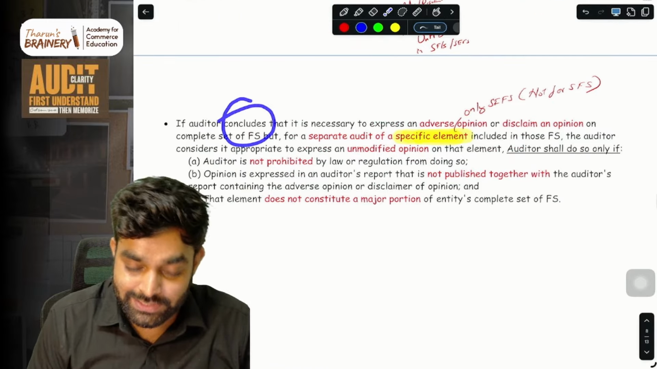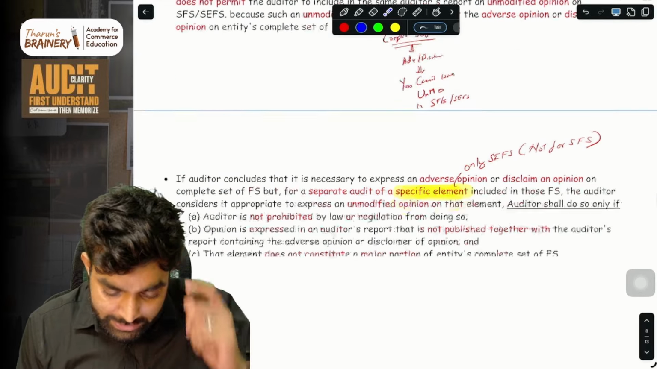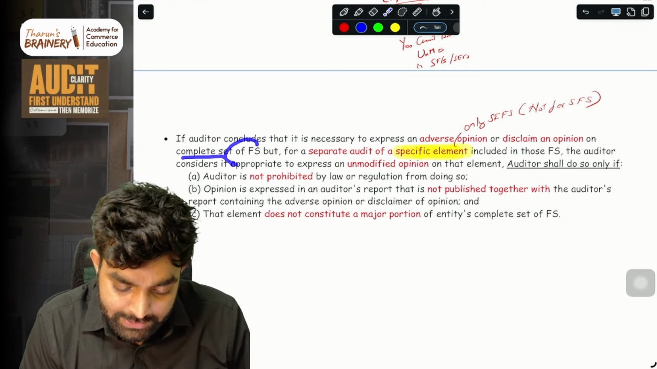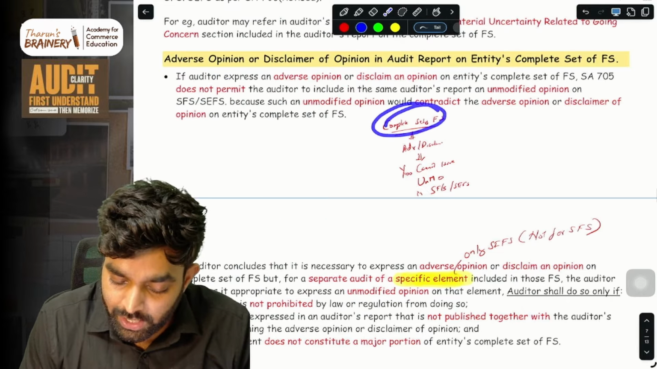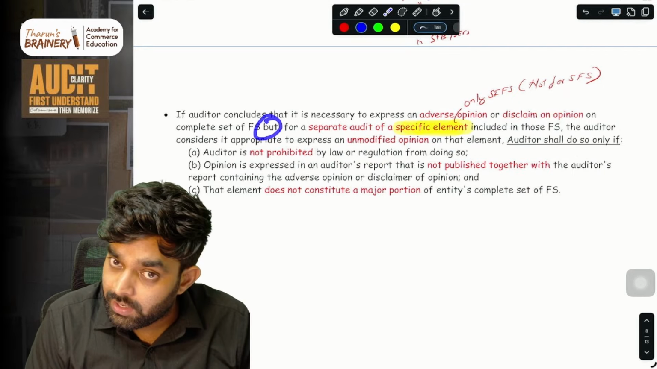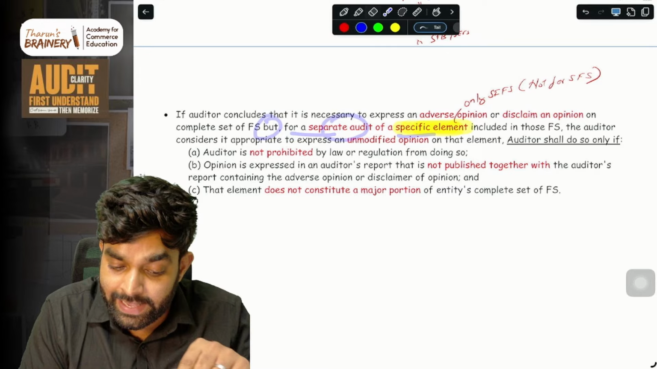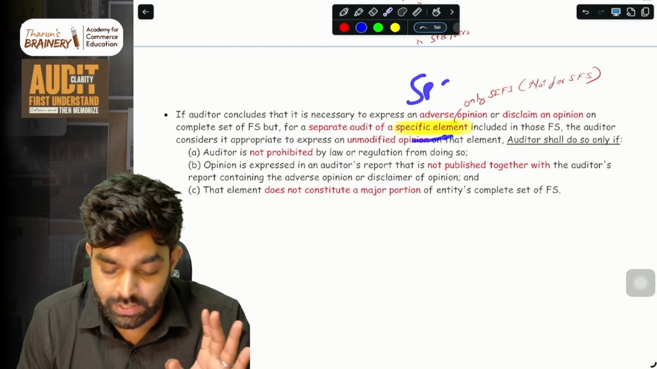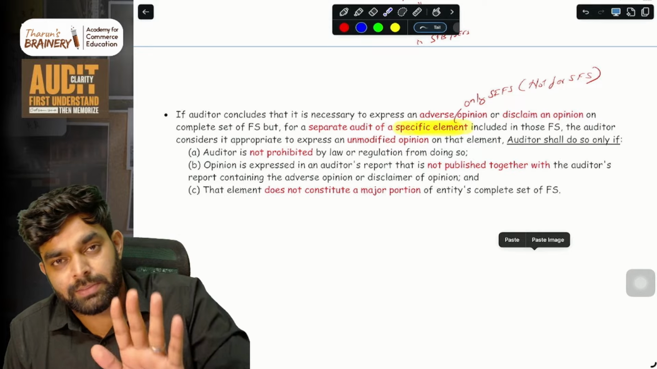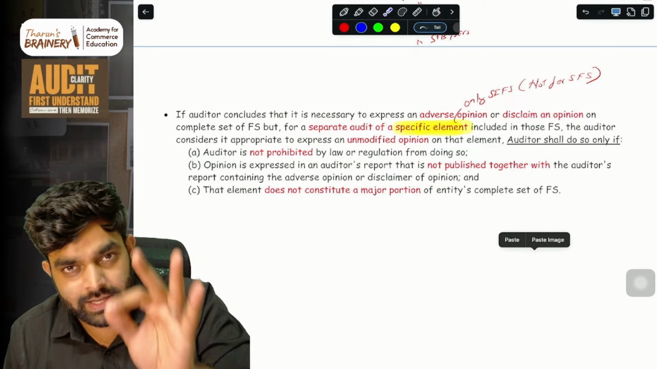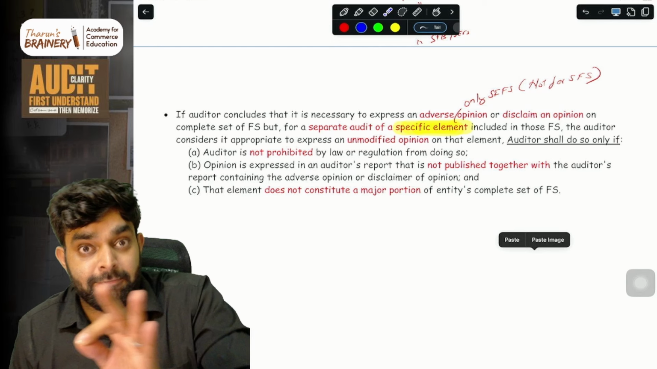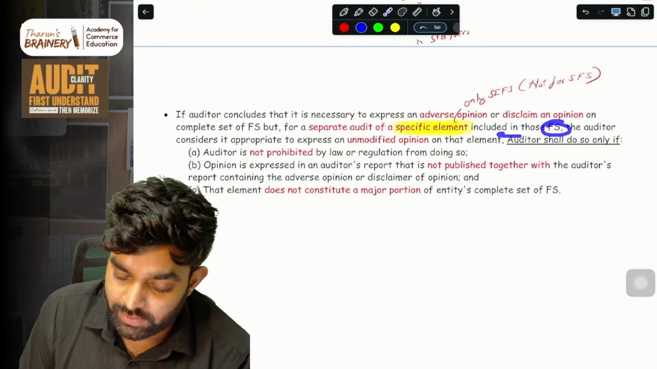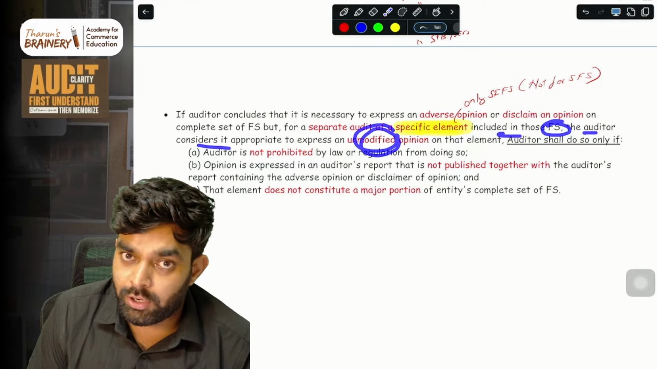Then if the auditor concludes that it is necessary to express an adverse opinion or disclaimer of opinion on the complete set of financial statements, that is, the complete set of financial statements has an adverse or disclaimer. But for a separate audit of a specific element, not SFS, single financial statements, no, specific element only, and the auditor is thinking I should give an unmodified opinion for the SCFS. In that case, the auditor can give an unmodified opinion for the SCFS.